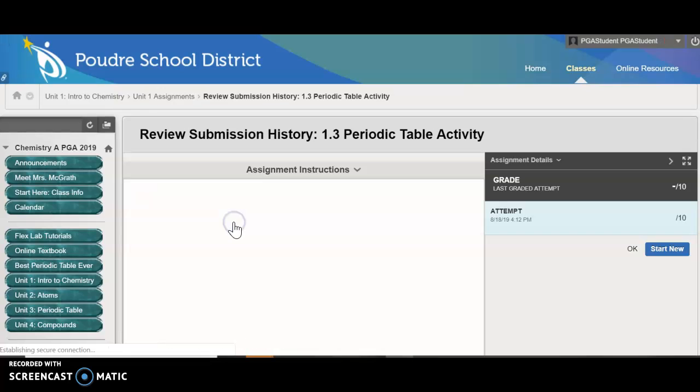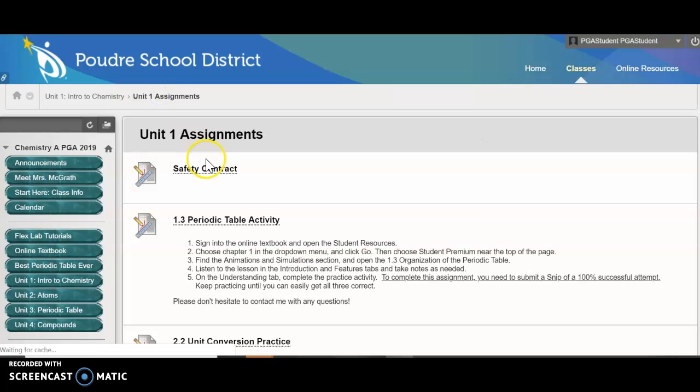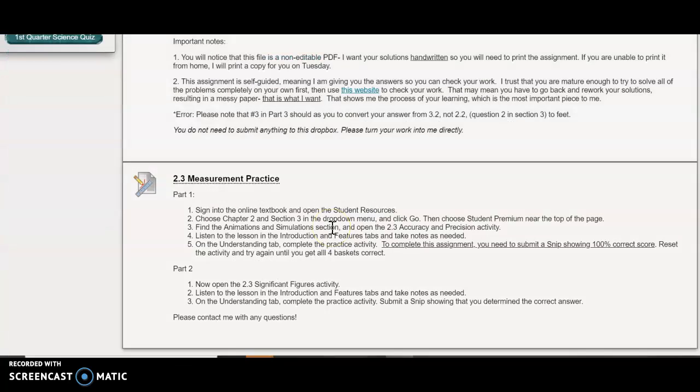So you'll click on the link for the assignment, and this is called a Dropbox. And actually what we're seeing now is our sample student has already submitted it, and you can tell that because it says Start New. So that means they've already turned this assignment in. If they wanted to make improvements to it and they've talked with me, they could do that. But we're looking for one that's blank. So let's go back and let's pick this bottom one. I bet our sample student hasn't turned this one in yet.